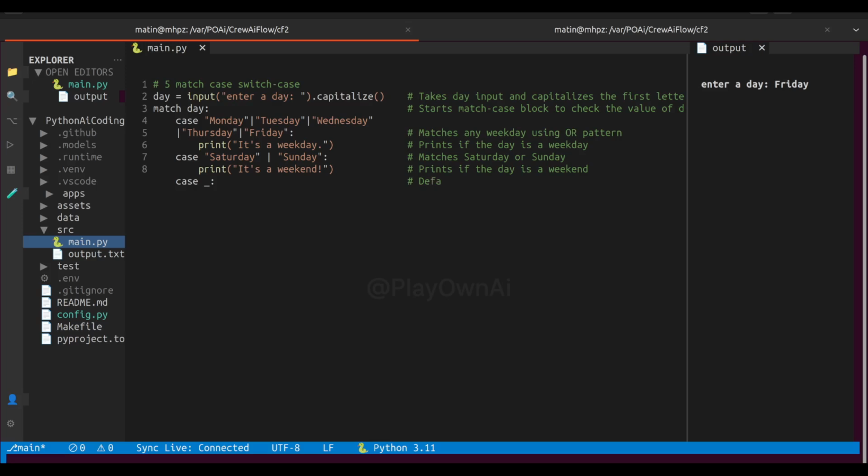Now, let's handle anything that doesn't match. Let's type case followed by an underscore and then a colon, indented line, print function within double quotes, type "Invalid day entered." This final case is like a default. It runs when no other case matches. Let's now run the program and test it.